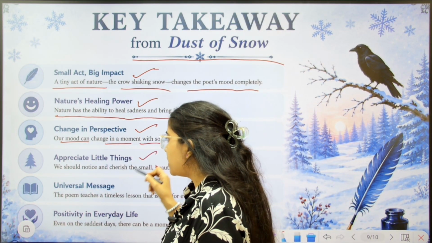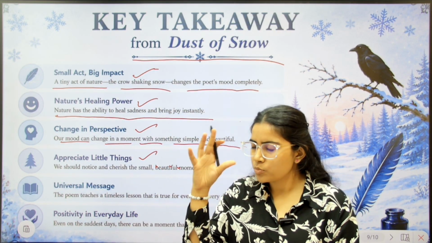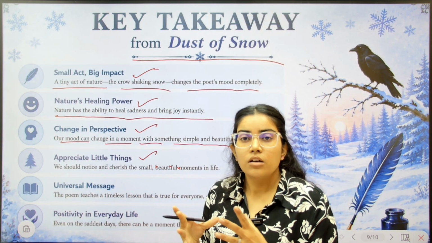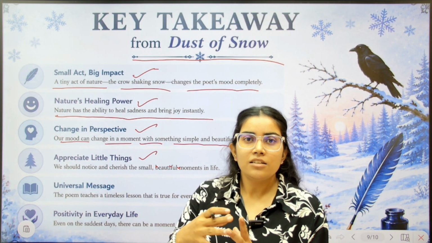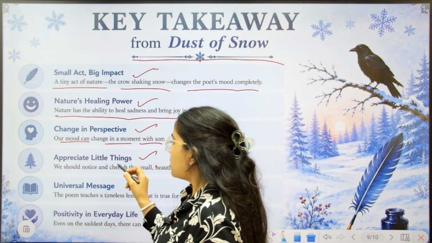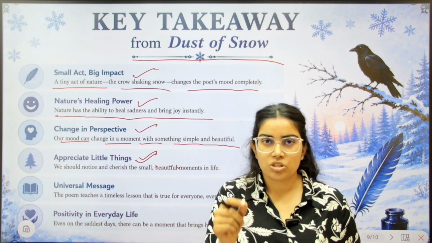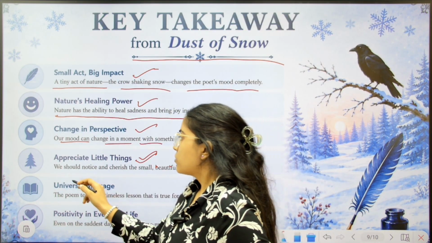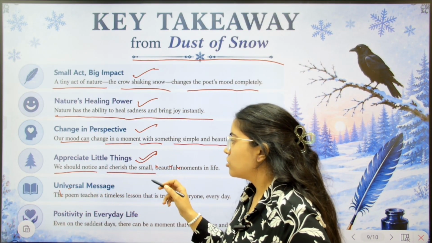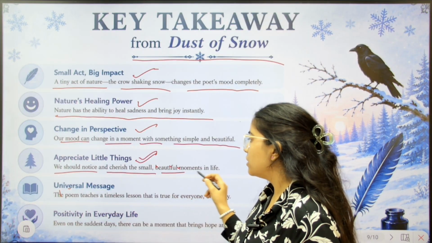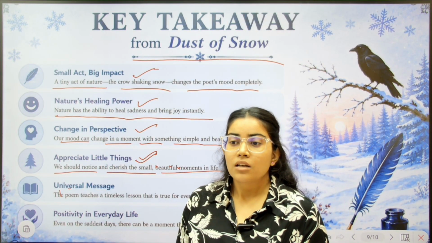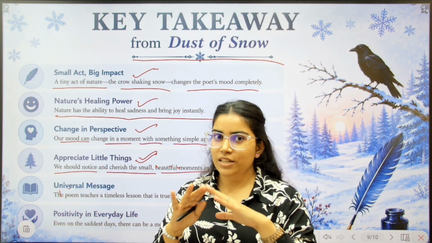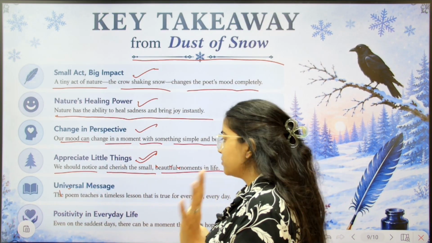Next is appreciate little things. ऐसा होता है ना, हमें जब कोई बहुत प्यारी सी नेचर की कोई अच्छी सी चीज़ नज़र आ जाए, for example a bunch of, a bouquet of rose, it can change our mood. Yes, then appreciate little things. We must appreciate little things, appreciate little efforts of others. Okay, we should notice and cherish the small beautiful moment in life. For example, the peacock spreading its feathers, it is very beautiful when you see it.